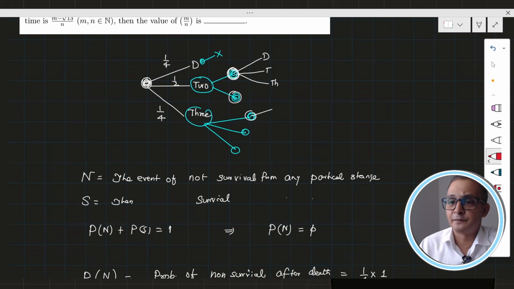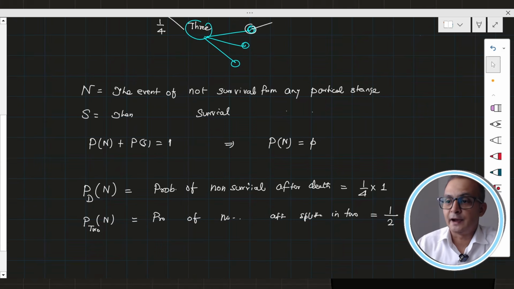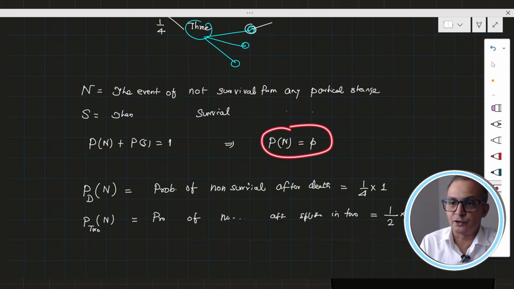Suppose it has split into 2; now for each copy of the bacterium there is a new beginning, as if you are starting from the same beginning. Thinking of non-survival for each bacterium is like being at the beginning and thinking the same thing again. So from here, the non-survival for each bacterium I can directly write as small p, because this is the non-survival from any stage.